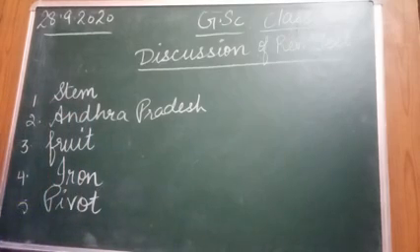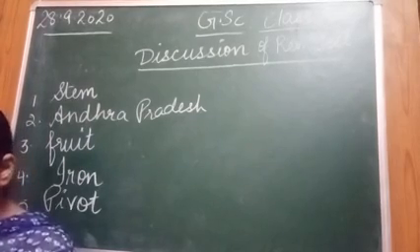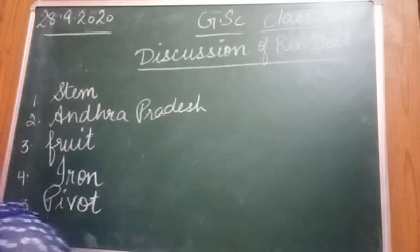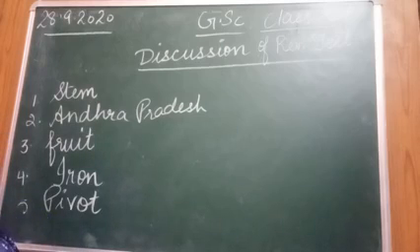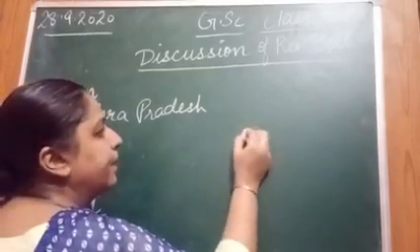Then next is answer the following. The 2 marks answers were these. First is, why you should never join the terminals of an electric cell together without connecting them through a device. Suppose this is a cell.